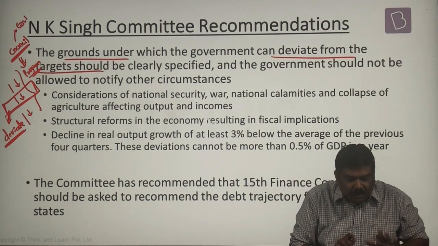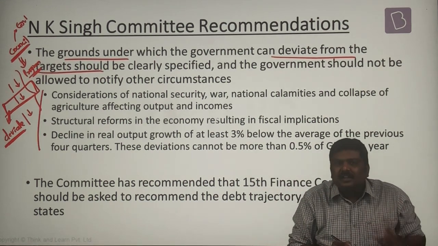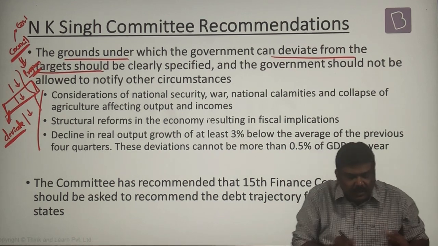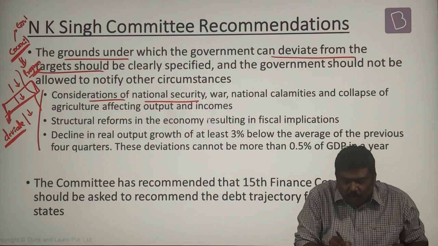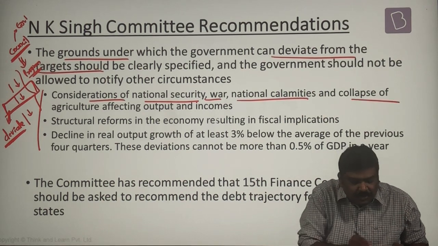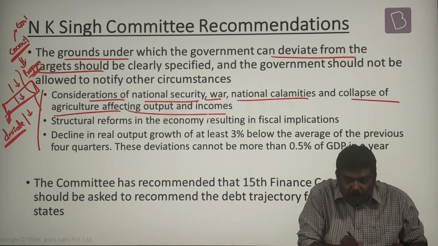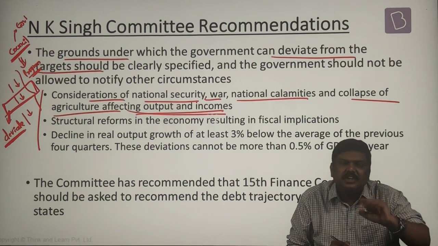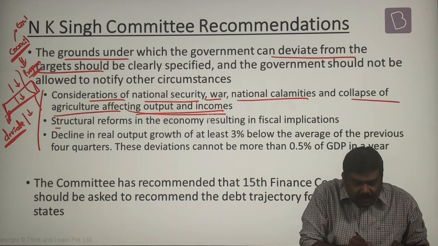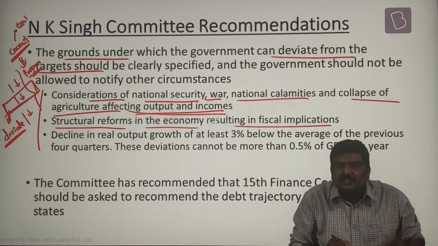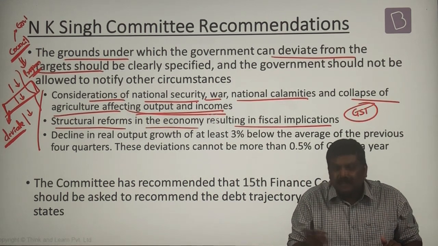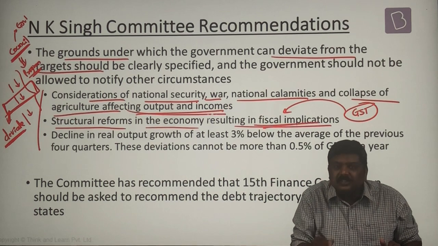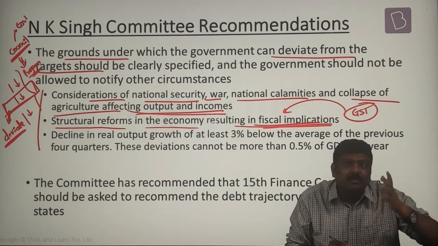As per this committee, it has given certain considerations. One, in case of a situation of national security, war, national calamity, collapse of agriculture which will affect the output as well as the incomes, deviation must be allowed. Two, structural reforms in the economy resulting in fiscal implications. For example, GST which has had certain fiscal implications, deviation could be allowed.